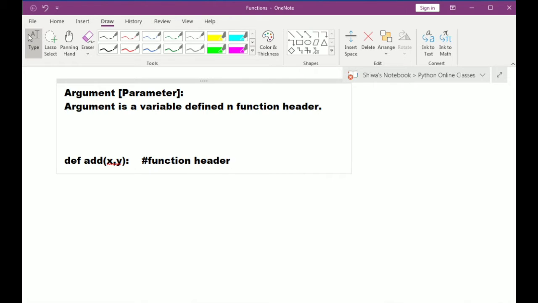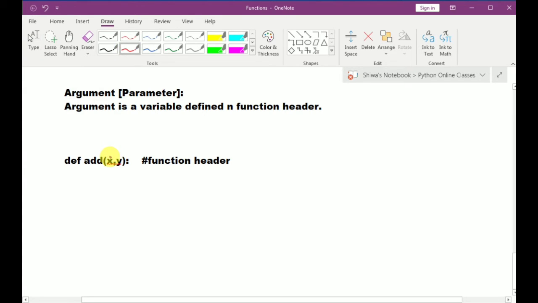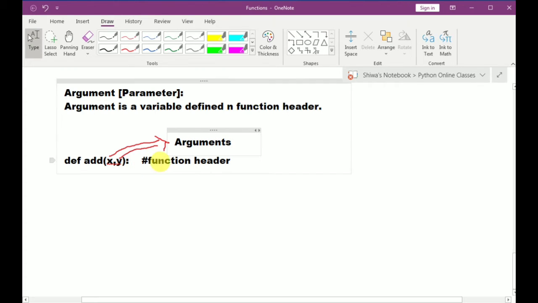So here this x and y, both are defined in the function header. So the variables defined in the function header are called arguments.